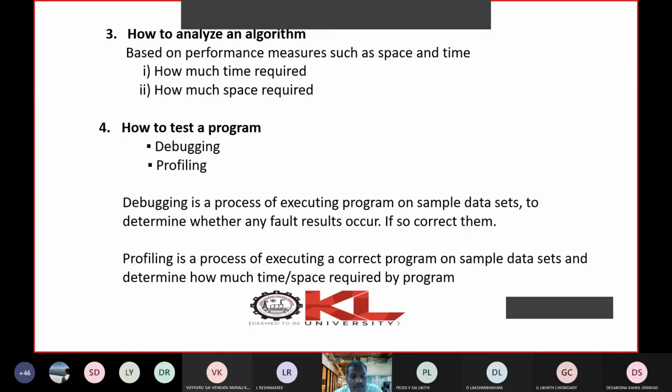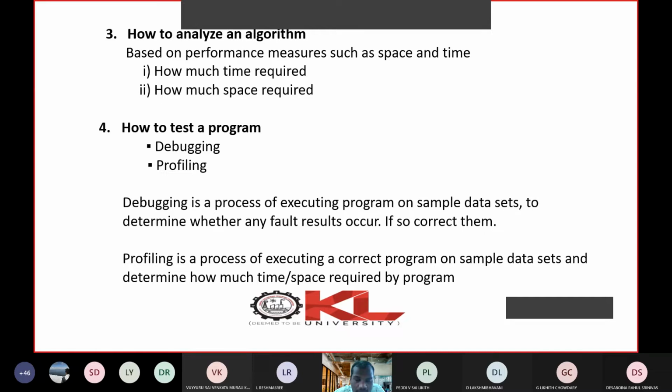Now the next one is profiling. Profiling is the process of measuring the time taken by an algorithm. Profiling is the process of executing a correct program on sample data sets and determining how much time and space are required. So profiling always talks about measurement of time and measurement of space.